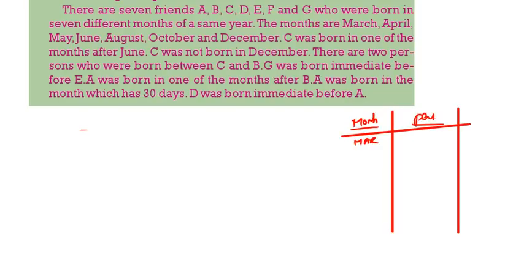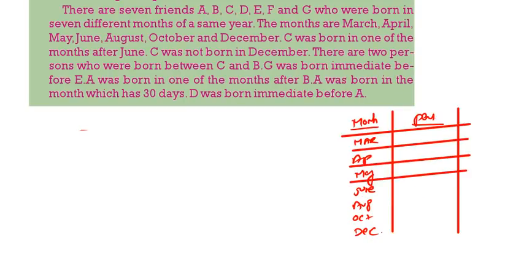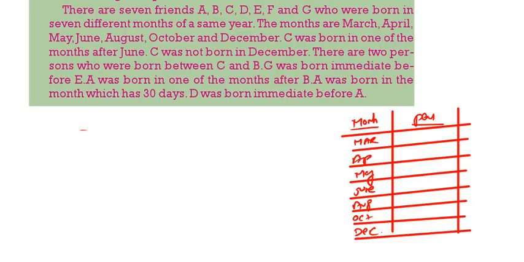March, April, May, June, August, October, December. These are the months. Now see this one.